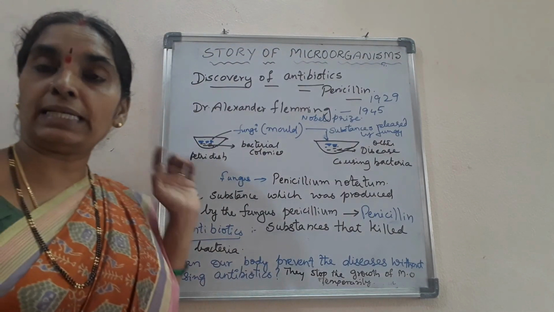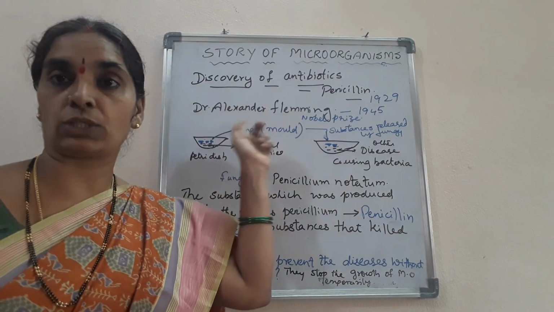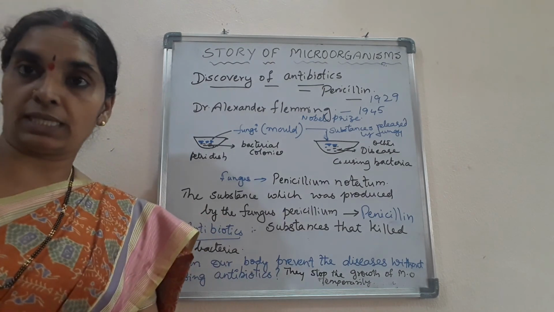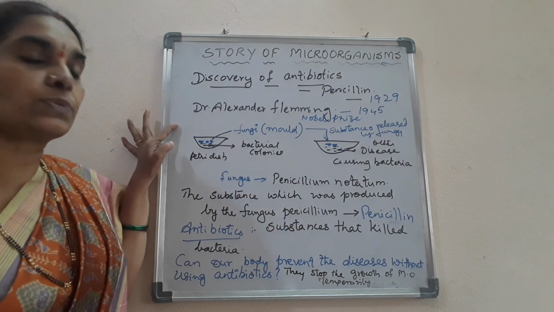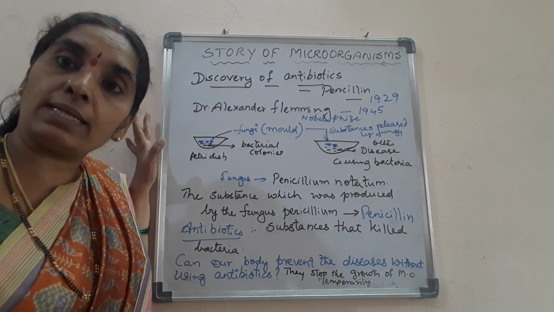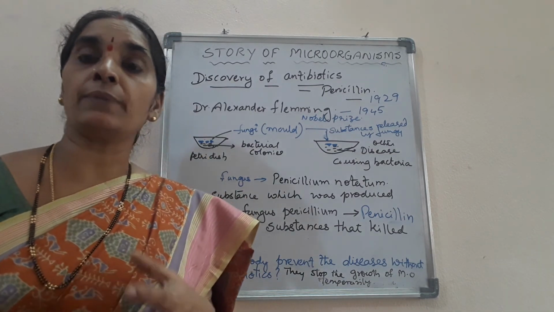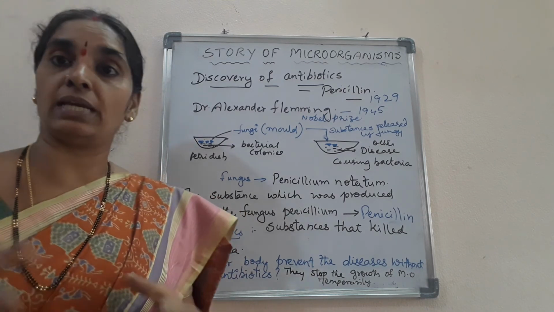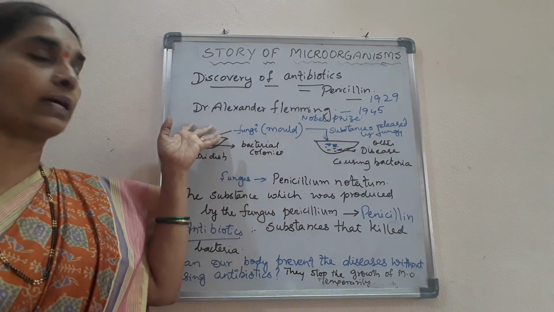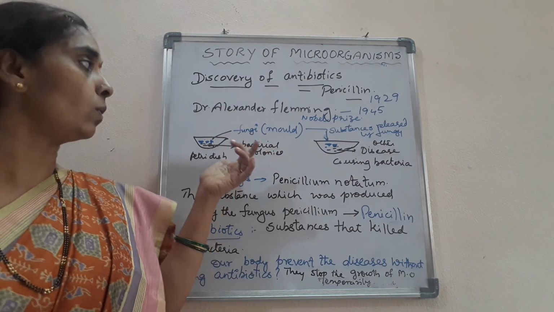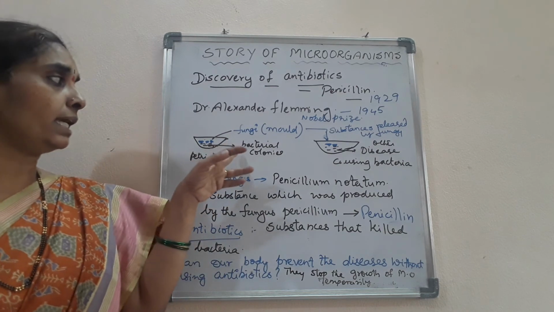Discovery of antibiotics. The first antibiotic ever discovered was by Dr. Alexander Fleming in 1929. He discovered penicillin, the first antibiotic, while he was working on bacterial colonies in his lab. He was an army doctor and had seen many soldiers die of bacterial infection when they were infected in the war with their wounds. While working with the bacterial colonies, he found certain molds had developed over the bacteria which killed the bacterial colonies.